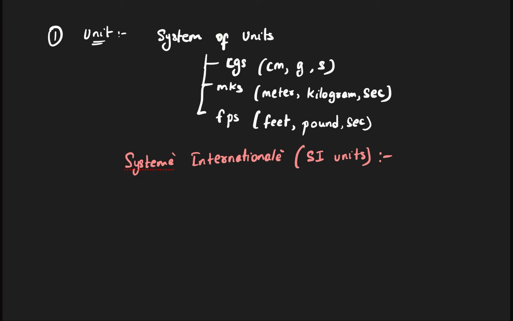For example, if you see here, let me tell you. So mass, what all are there? There are only 7 quantities. In entire physics, I am telling you clearly, there are only 7 units that we are going to use.